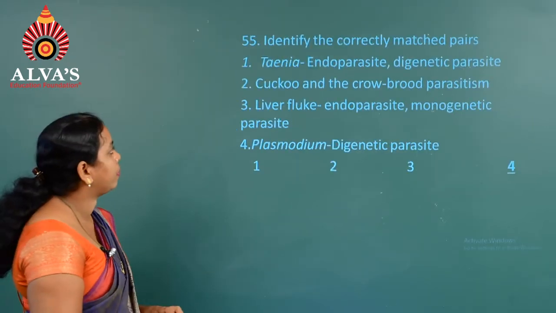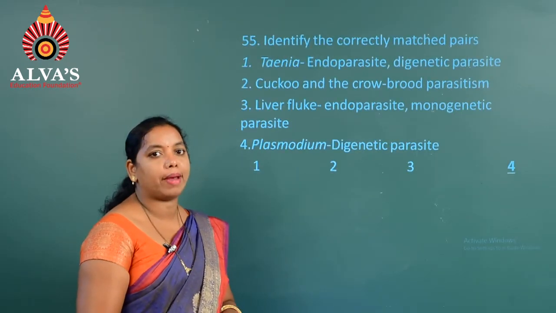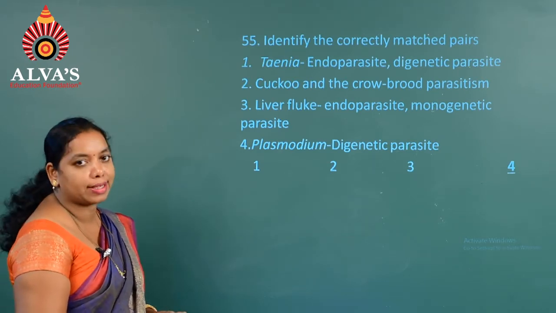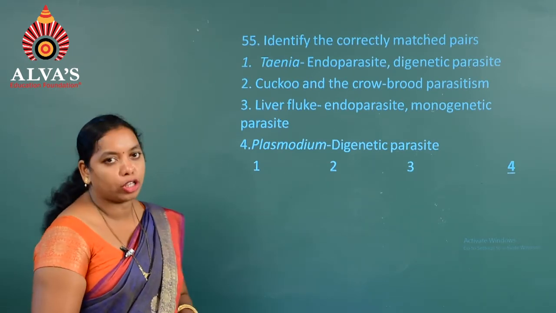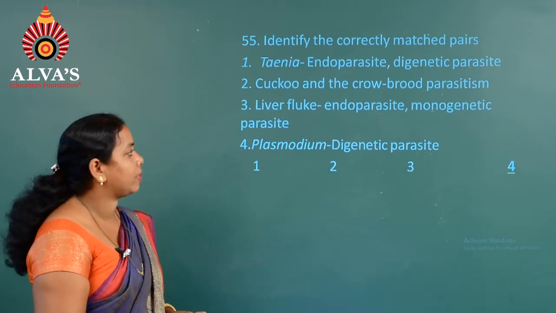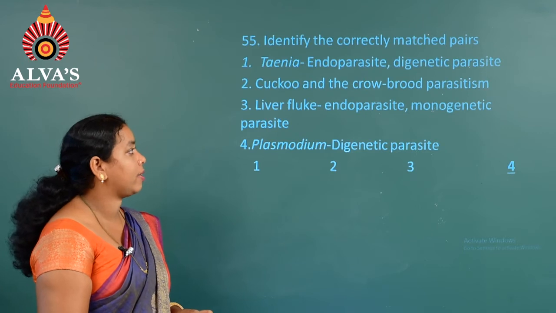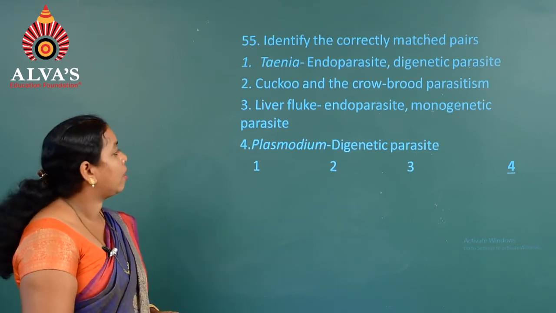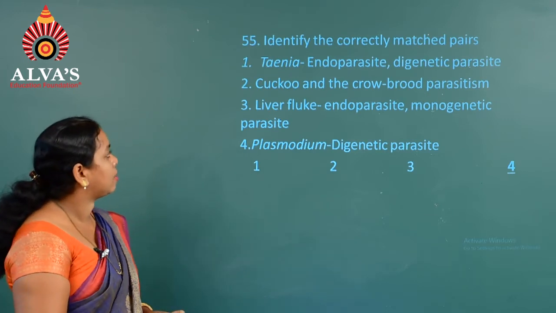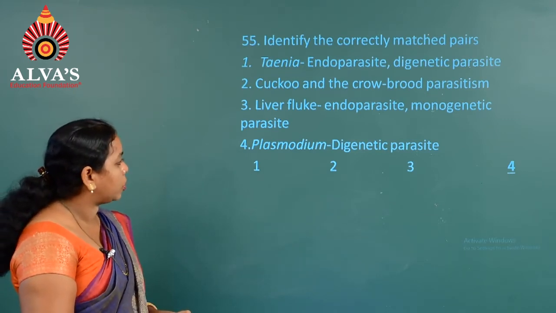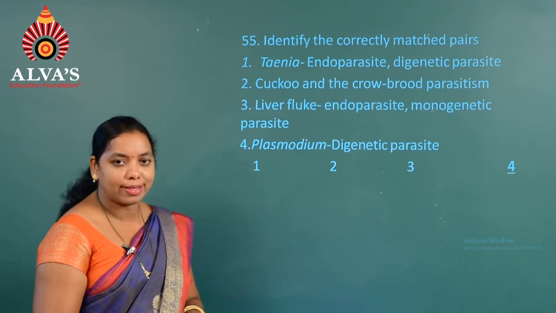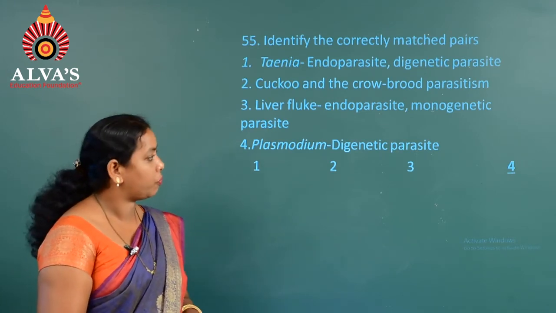Moving to question number 55, identify the correctly matched pairs. The first one, Taenia, endoparasite, digenetic parasite. Second, cuckoo and crow, brood parasitism. Third, liver fluke, endoparasite, monogenetic parasite. Fourth one, Plasmodium, digenetic parasite. Here the 1, 2, 4 options are true, whereas liver fluke is digenetic, it should be. That's why the answer is the third one.